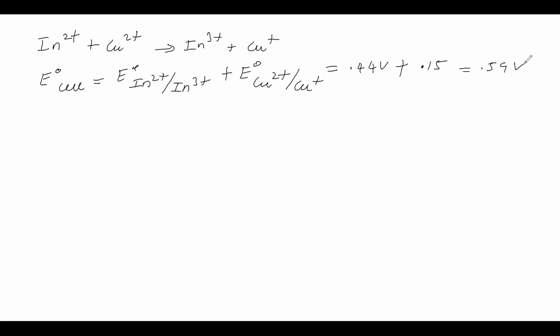Next we have to find the equilibrium constant Kc. For that, the equation is E naught cell is equal to 0.059 by n into log Kc, where n is the number of moles of electrons. Let us substitute the E naught value: 0.59 volt equals 0.059 by n. You have to see the equation and substitute n. Here In2+ is converting into In3+ by the loss of 1 electron.